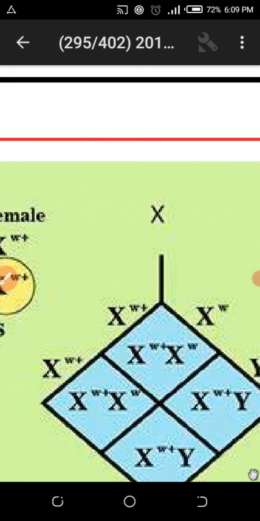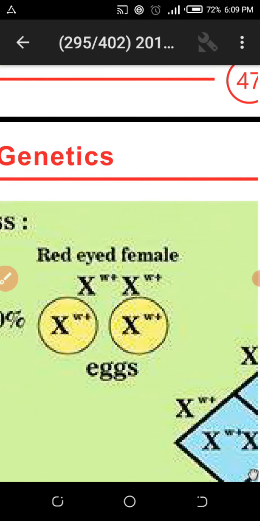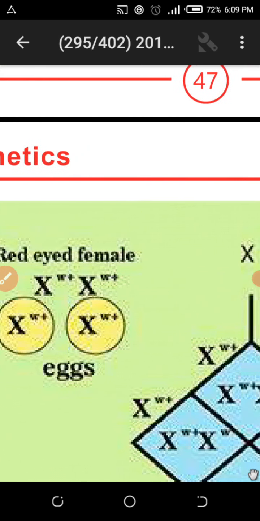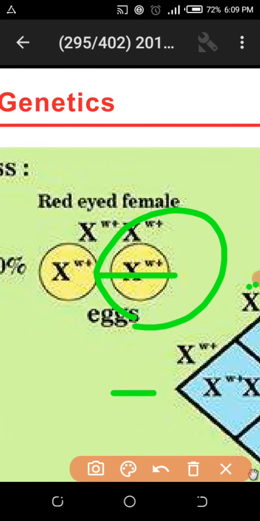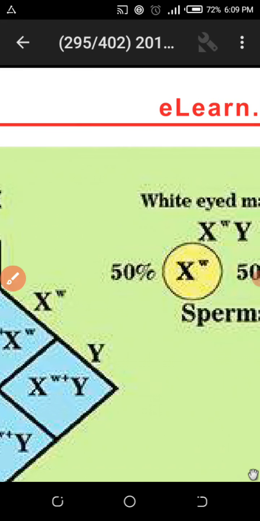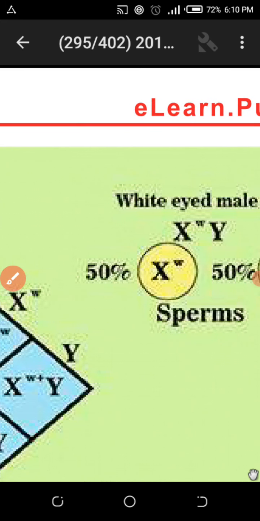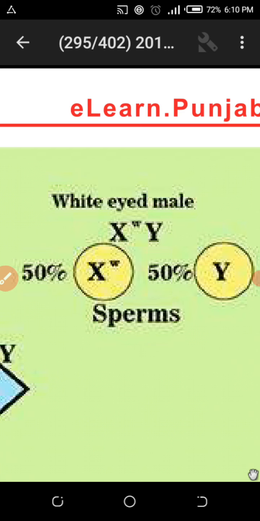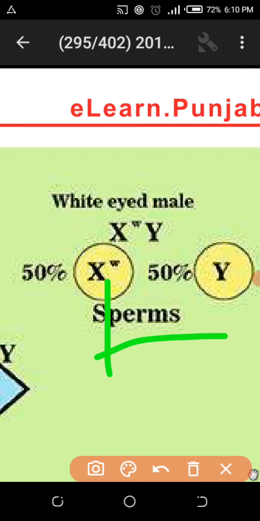Once again, one was a red-eyed female, X^w+ X^w+. You can use any alphabets, but you must use X, because XX is female and XY is male in the case of humans. During formation of the gametes, X^w+ will be formed, and in the male, two types of gametes will be produced: X^w, but it has no counterpart on the Y chromosome.